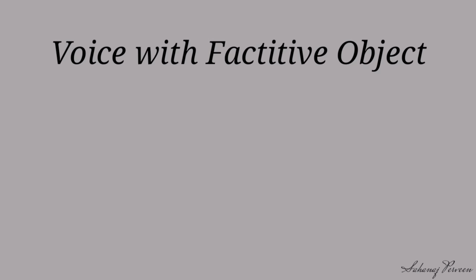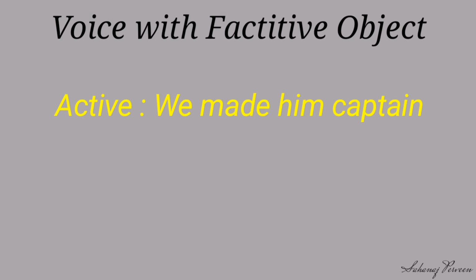Dear student, now we are going to learn voice with factitive object. Look at the example: We made him captain. This sentence also has 2 objects. Here the second object is a factitive object or complementary object. In the first sentence, we can easily swap the 2 objects as a subject. But in that case, you can only use the pronominal object as a subject.